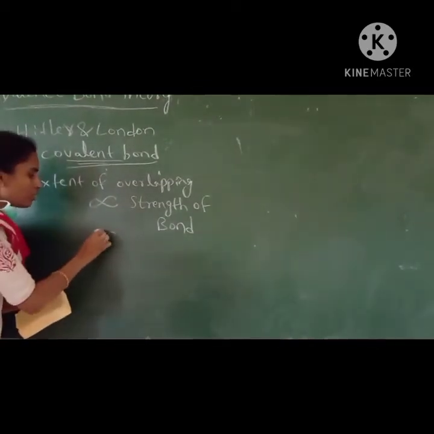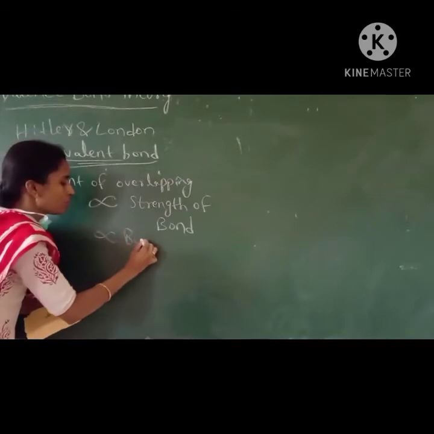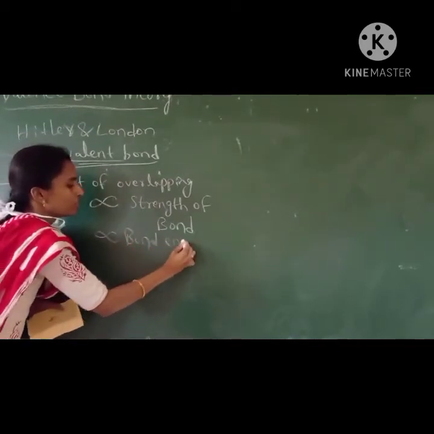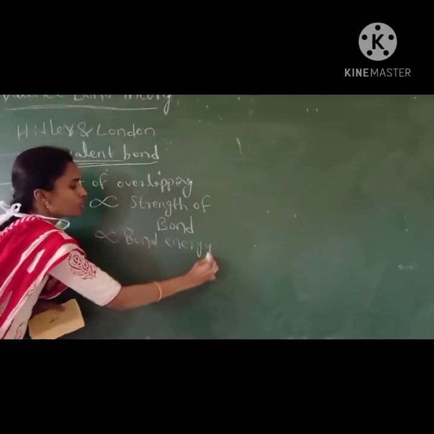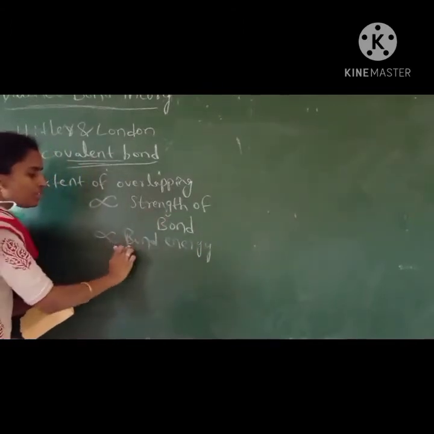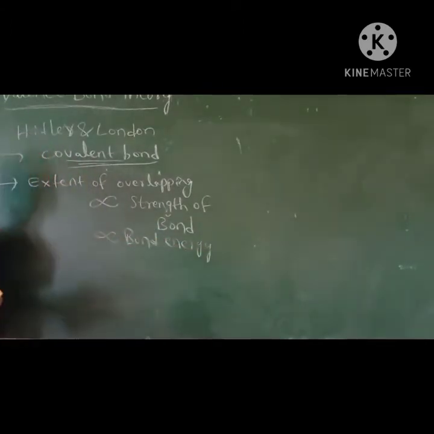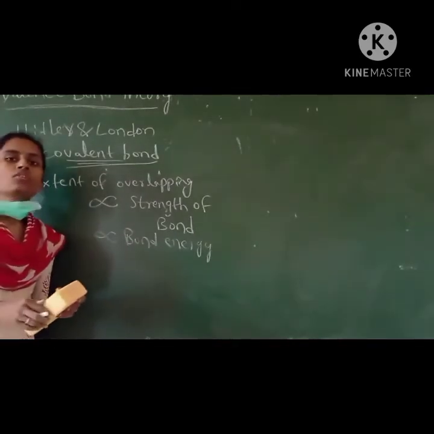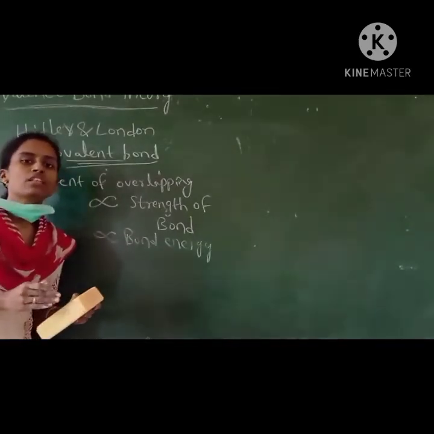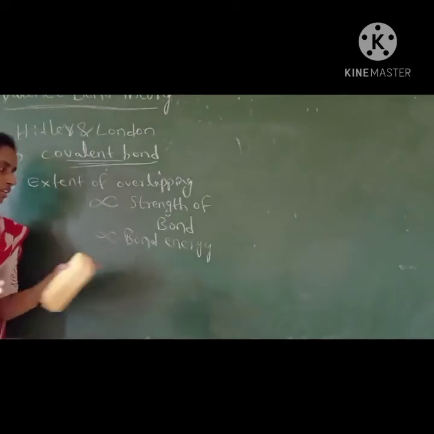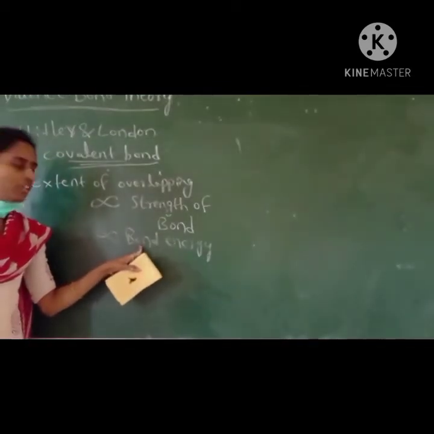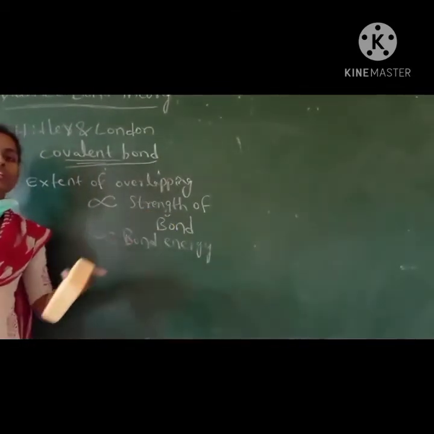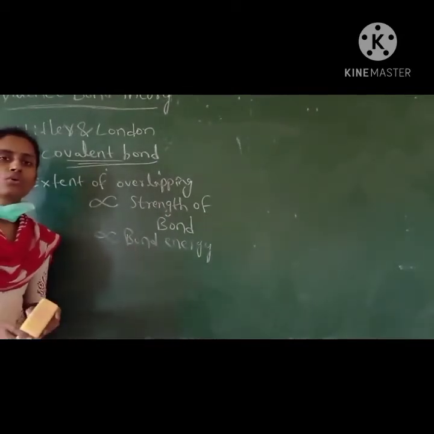Here the strength of the bond is directly proportional to bond energy. If the bond is stronger, then the bond energy will be higher. Bond energy means the energy released when the bond is broken. That energy is called bond energy.